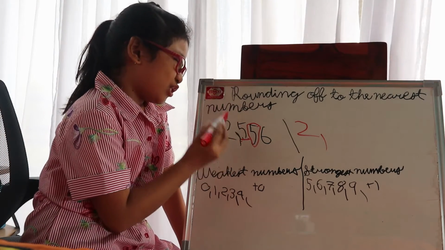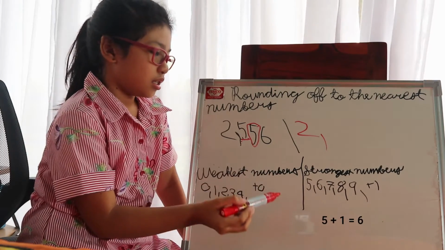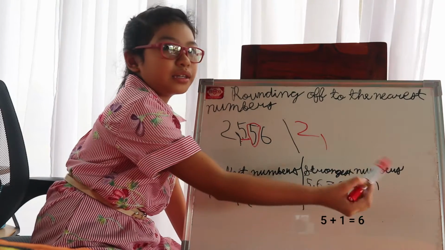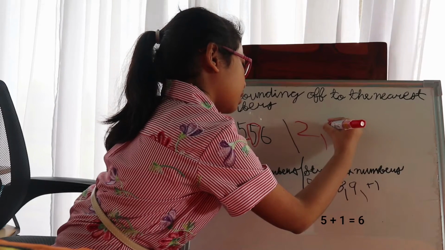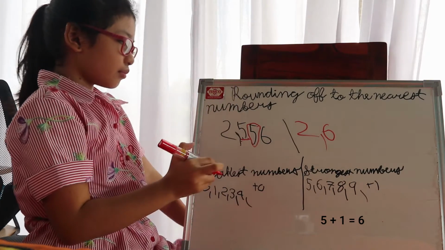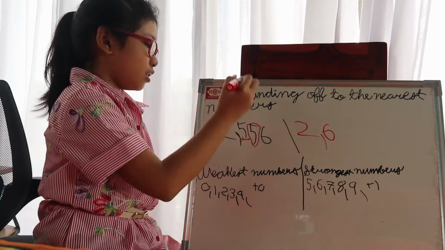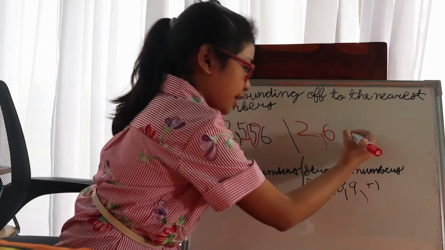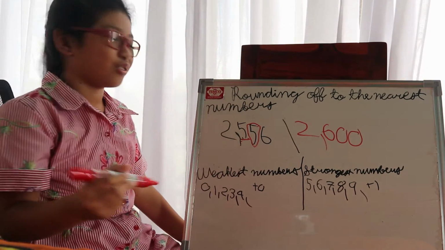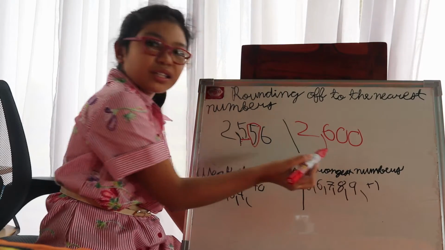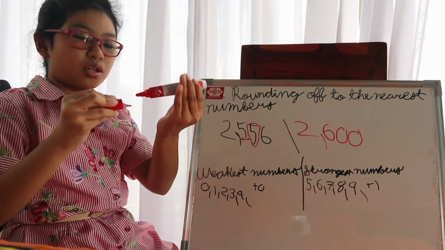The 500 will turn into 600 because it belongs to the strongest numbers with a plus 1 right here. So let's make it 6. And over here, these numbers will turn into 0, 0. So the answer is 2,600. If you understand, then let's continue to the next one.